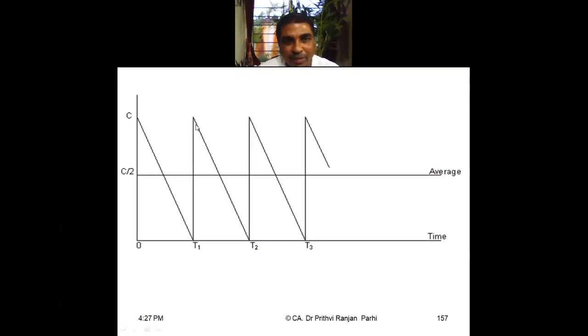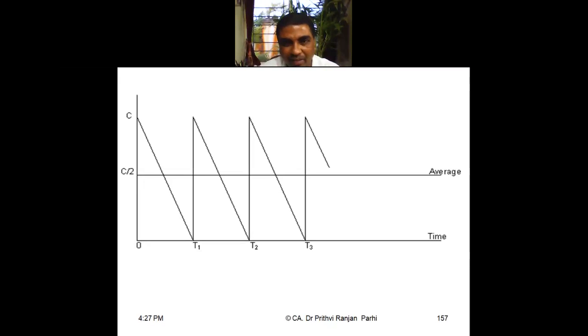Then again the cash balance goes down over a period of time since you are spending uniformly. When it reaches zero, you sell some marketable securities again, and the cash balance picks up. This will be the pattern of cash flow. Sometimes you are maintaining this balance, sometimes you are maintaining zero, so on average you are maintaining this balance.